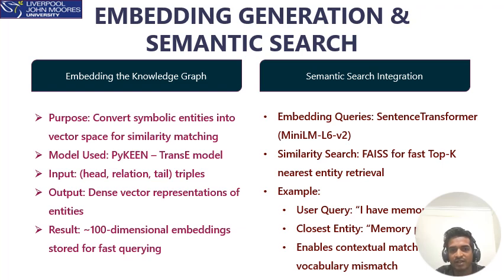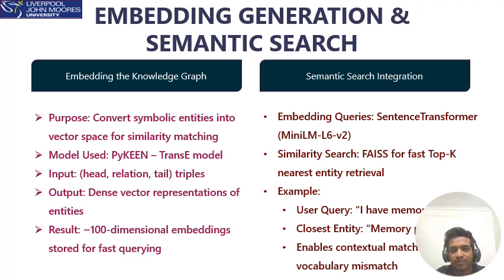These vectors capture the semantics of the graph structure in a format that machine learning models can easily understand and compare. Each entity and relationship in our graph, like CT scan, is transformed into a vector. This now allows us to compute similarities between the user input and graph nodes, not just exact text matches.